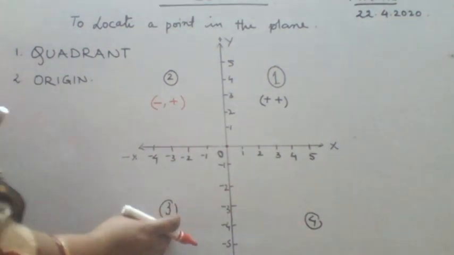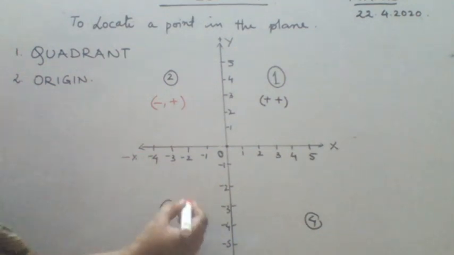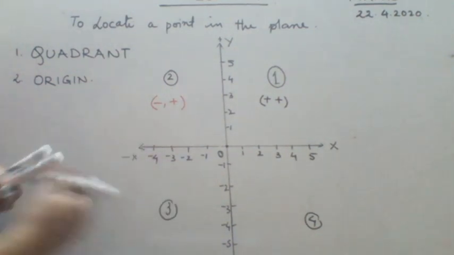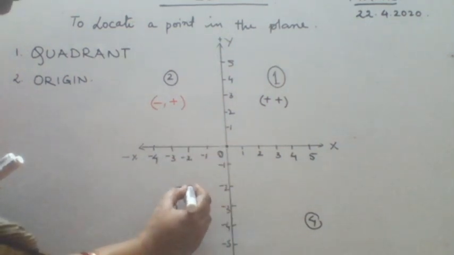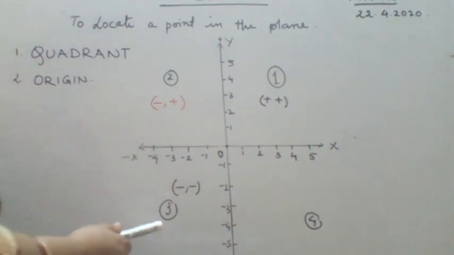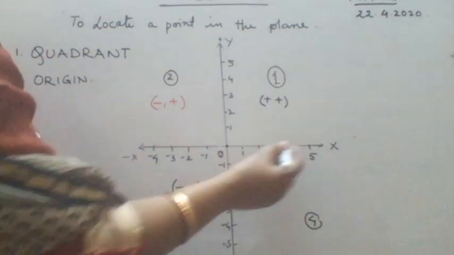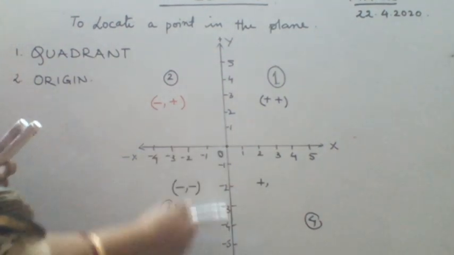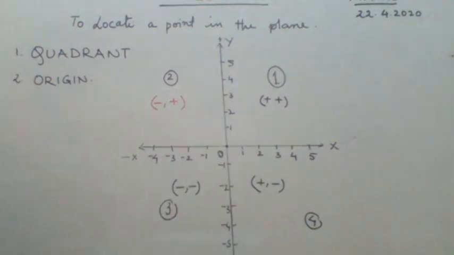Now come to third quadrant. Third quadrant again, what is the contribution of x-axis? That is negative. So the contribution of x-axis is negative in this part. And what about the y-axis? Y-axis contribution is also minus. So this is called negative negative quadrant. Another name for third quadrant is negative negative quadrant. Okay. Now the fourth quadrant, you see contribution of x-axis is plus and the contribution of y-axis is giving you the negative. So this is called your positive negative quadrant.